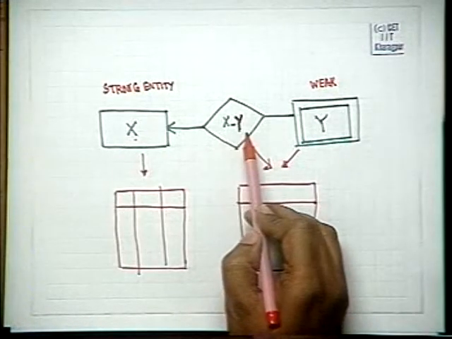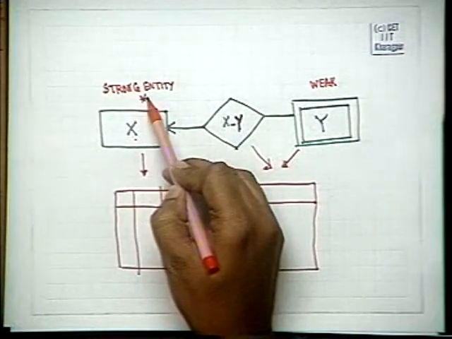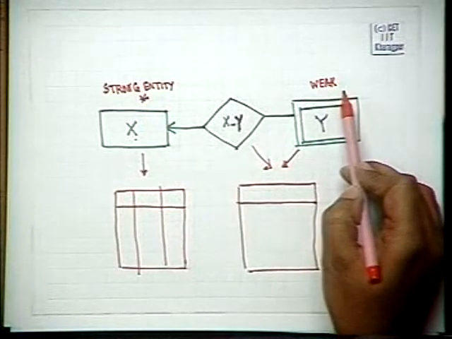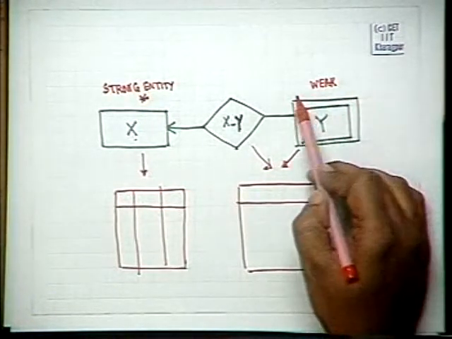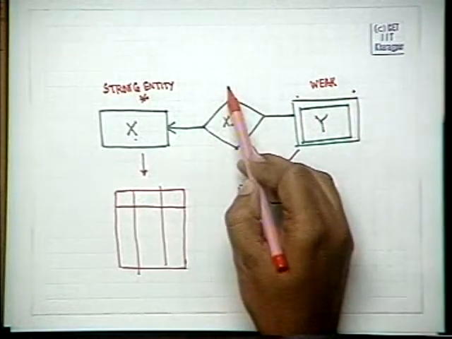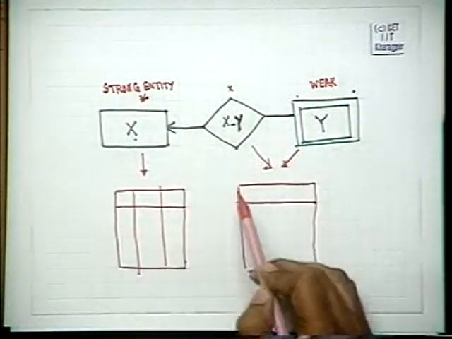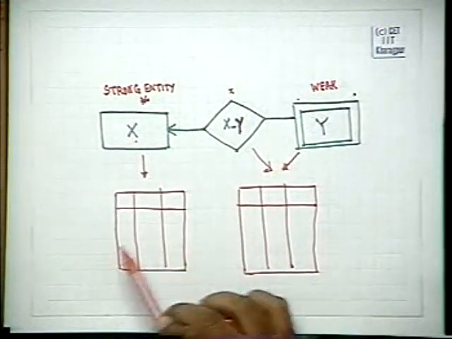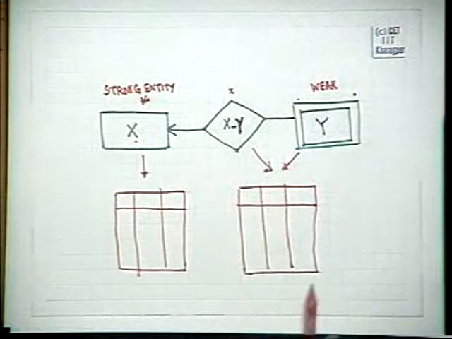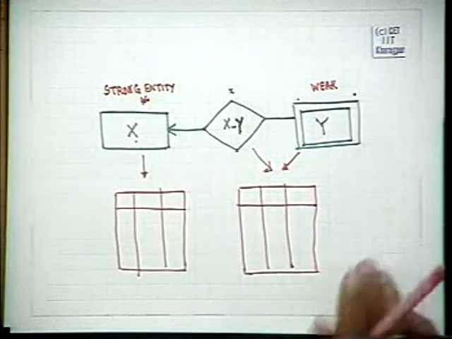The attributes of XY will be the primary key of this, and it's a weak entity, it may have no primary key. So all the attributes of Y, the attributes of this and the attributes of this will be the attributes of this table. And we can convert it just to 2 tables instead of 3 tables in case of a weak entity.